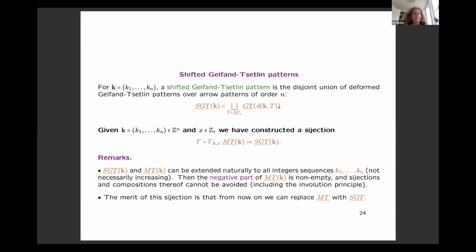So actually the thing that is very helpful for us is that we could construct the bijection from monotone triangles to this shifted Gelfand-Zetlin pattern. So all our construction is underlying this bijection, because it turns out that these shifted Gelfand-Zetlin patterns are easier to deal with. So this is also what I wrote down here. So the merit of this bijection is that from now on, we can always replace monotone triangles with shifted Gelfand-Zetlin patterns.